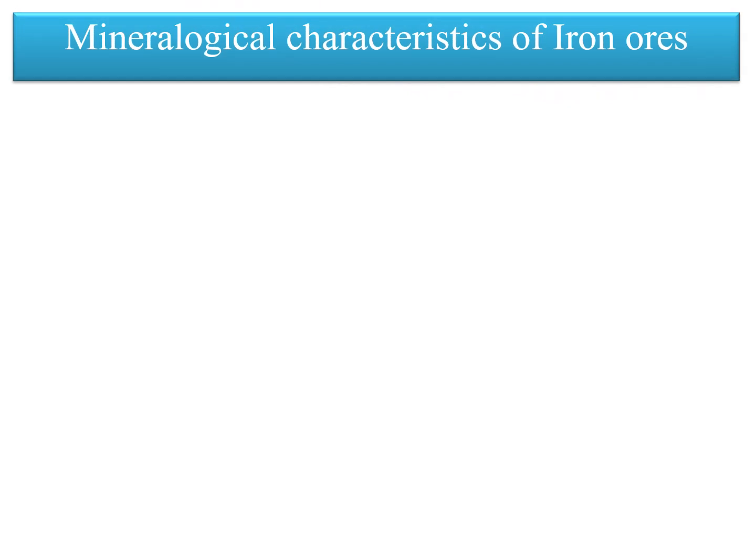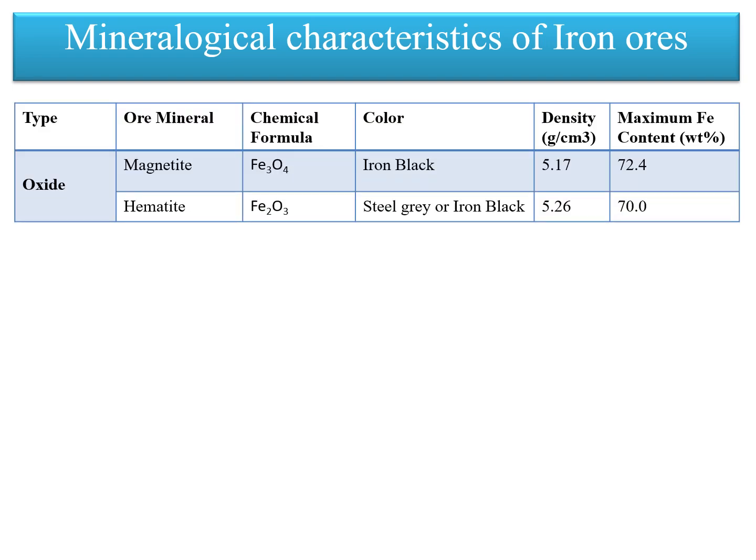Every ore contains one or more minerals of the element to be extracted, associated with gangue and impurities or tramp elements. The ore minerals are mainly oxides, hydroxides, salts, sulfides of the elements to be extracted. The mineralogical type of iron ore is often more important than the chemical analysis because hematite, magnetite and other minerals react quite differently in the blast furnace. So here we will see the mineralogical characteristics of iron ore.